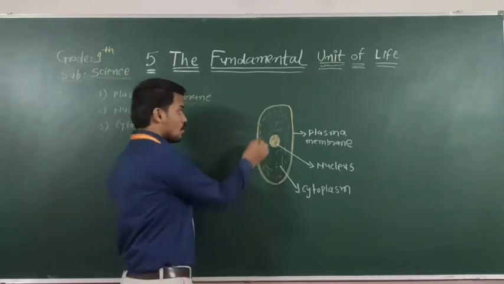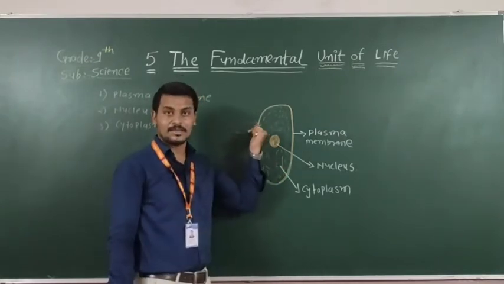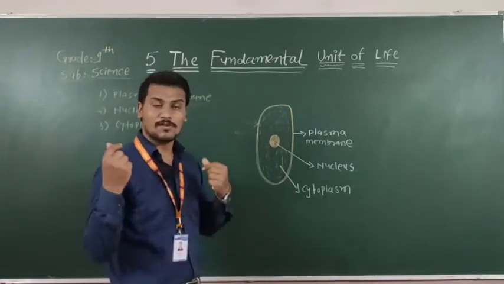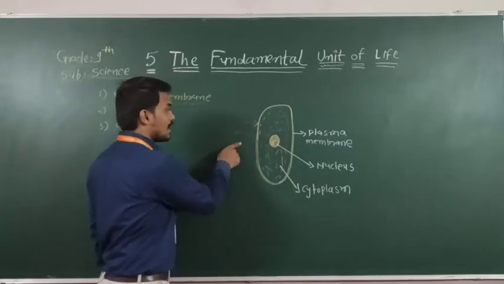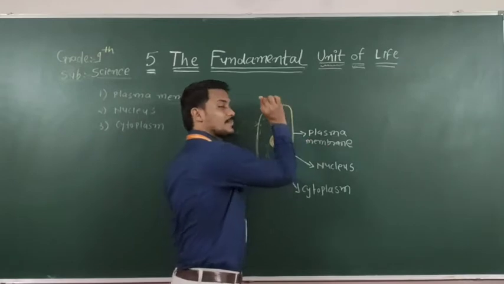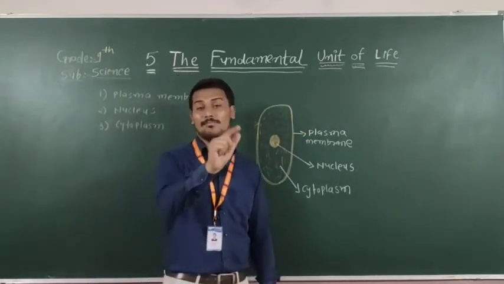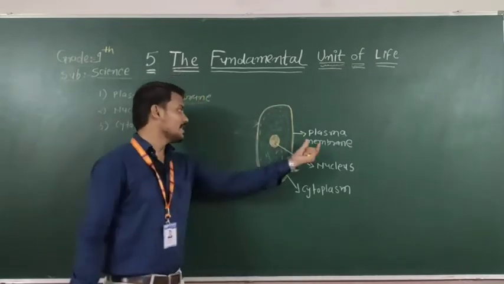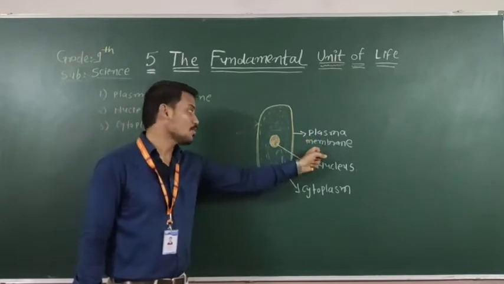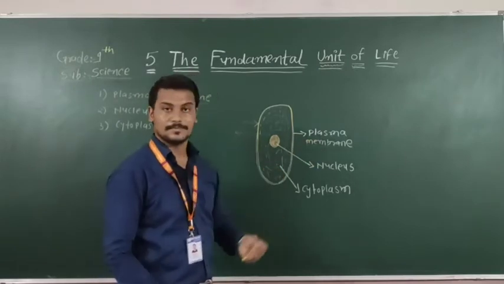Who will give permission to take oxygen? That is the plasma membrane. If it does not allow, then no nutrients or oxygen can go inside the cell. That is why it is known as the selectively permeable membrane. So the conclusion is that it is called selectively permeable because without its permission, no one gets inside the cell.